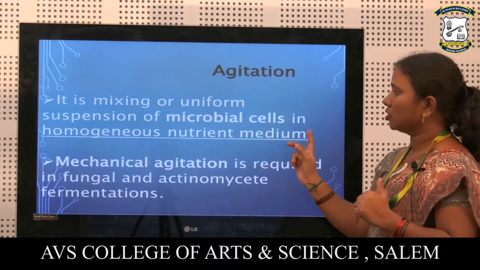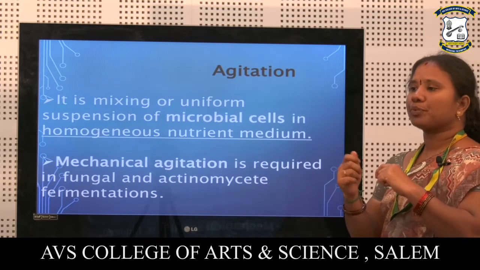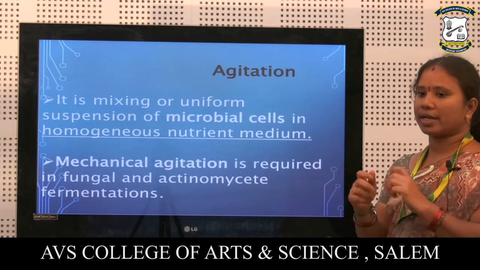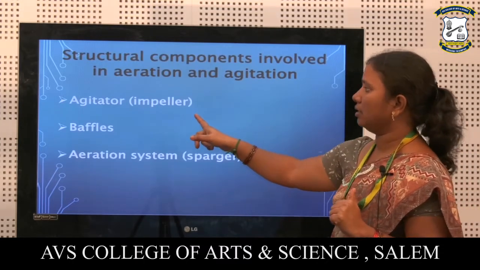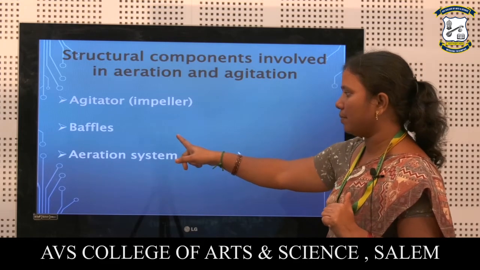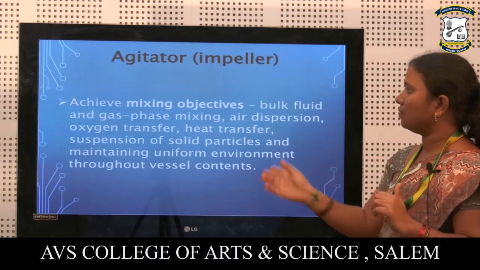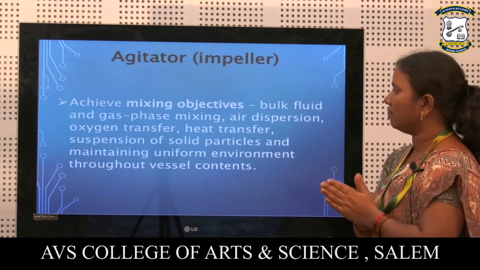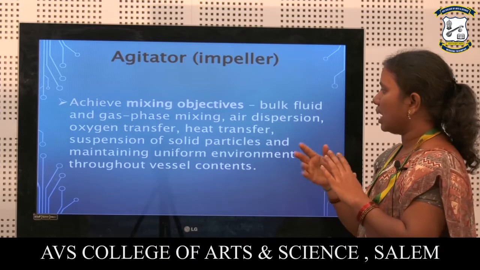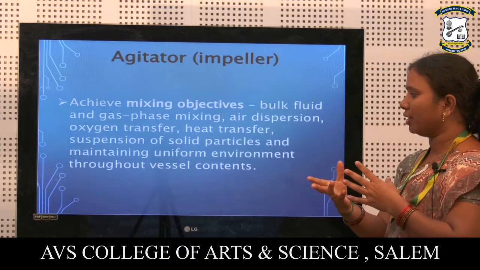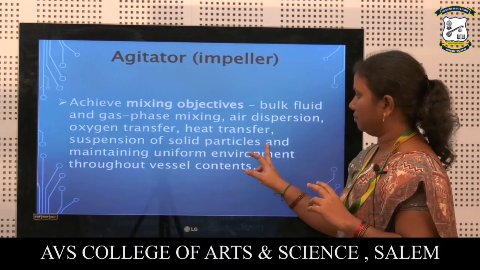Aeration will give sufficient oxygen during your submerged fermentation, and it will meet more metabolic requirements. Next, agitation: proper mixing of media will occur. This mixing will distribute the nutrient to the microorganism present inside your media. Aeration is done by the aerator, agitation is done by the impeller, and baffles and an aeration system will be present. The agitator gives proper mixing, equal transfer of oxygen and heat, and suspension of solid particles, so the nutrient present inside the fermenter is uniformly given to the organism.